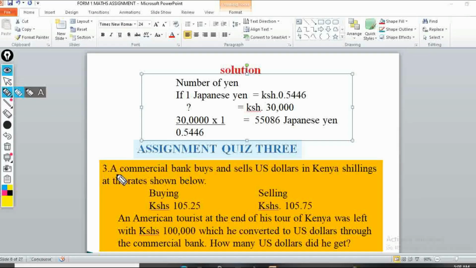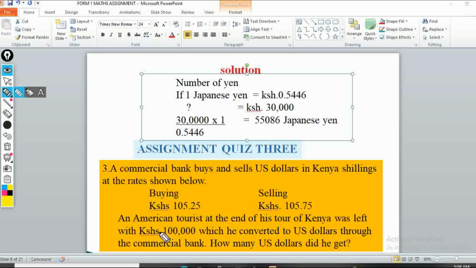So we have number 3. A commercial bank buys and sells US dollars in Kenyan shillings at the rate shown below. So the bank buys the US dollars at 105.25 and then sells it at 105.75. You can see there's a slight difference between the buying and the selling, of course. So there's a profit that has been realized over there.